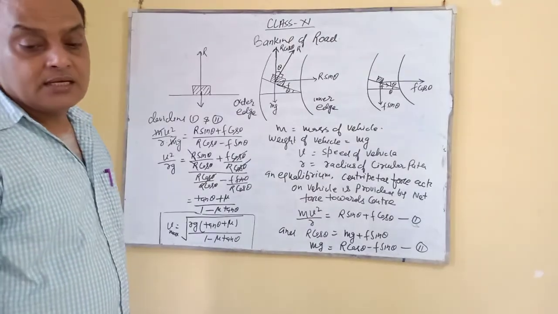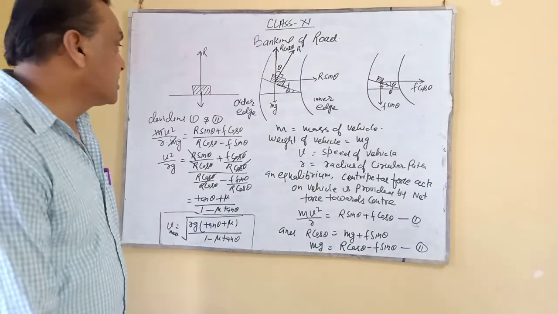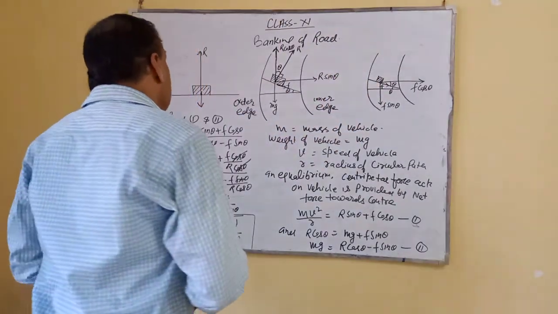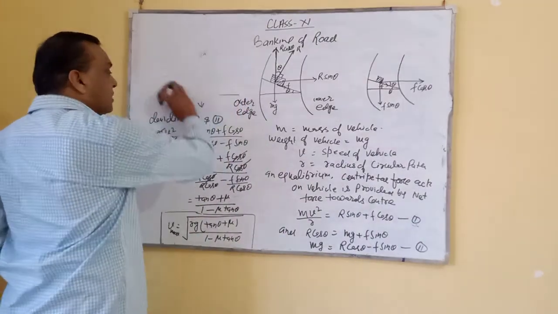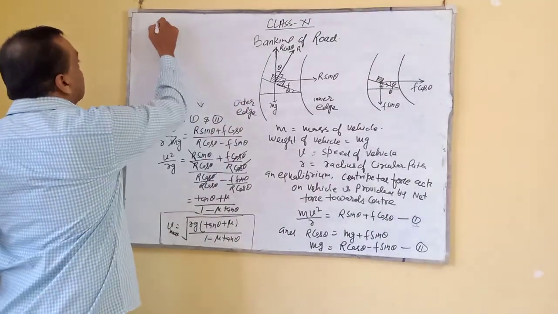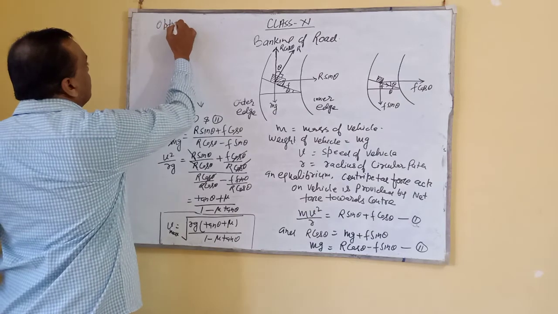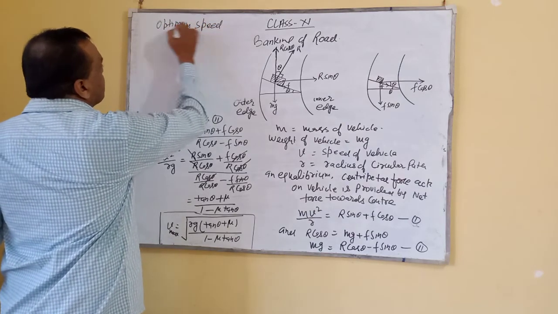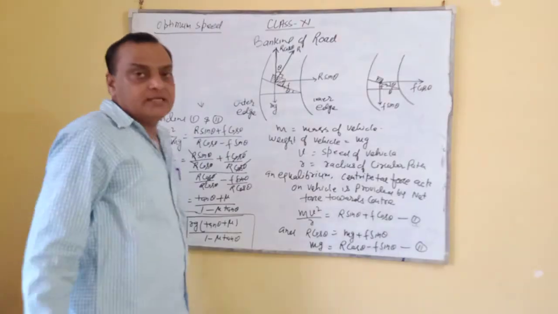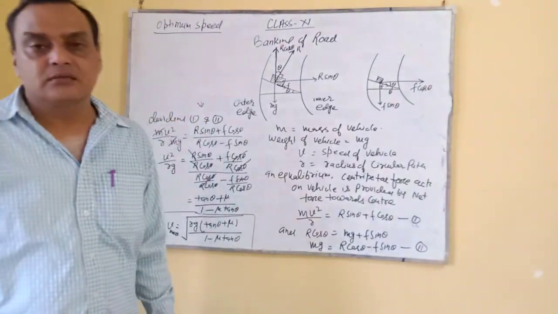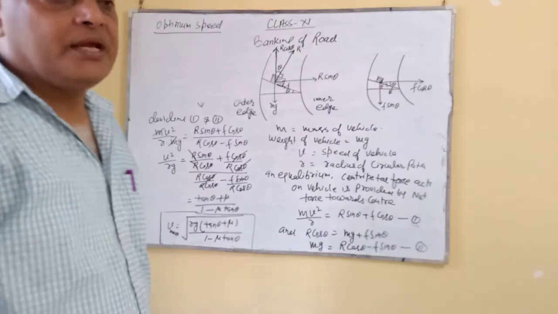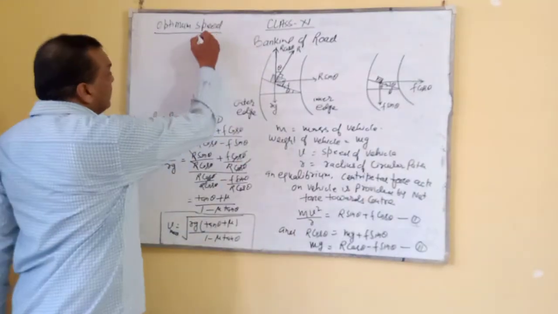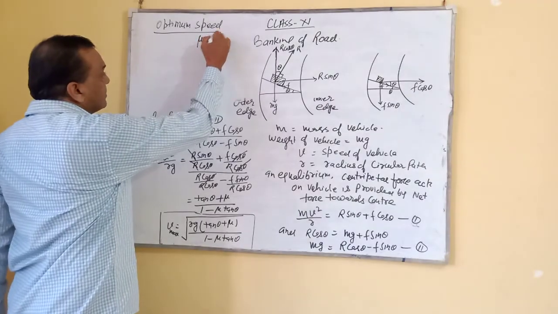Now the question asks, tell me what will be the optimum speed at the circular path. Optimum speed means without wearing and tearing of the tire, so here we have to avoid the coefficient of friction.